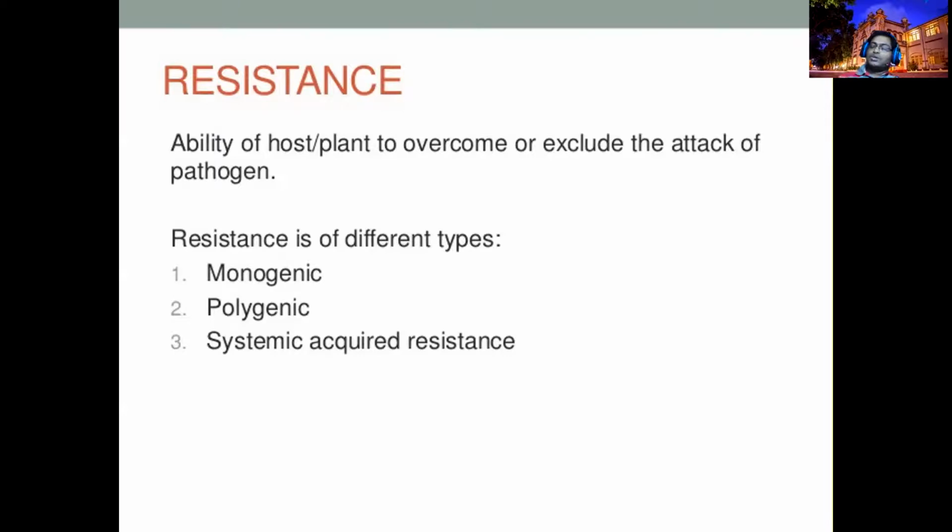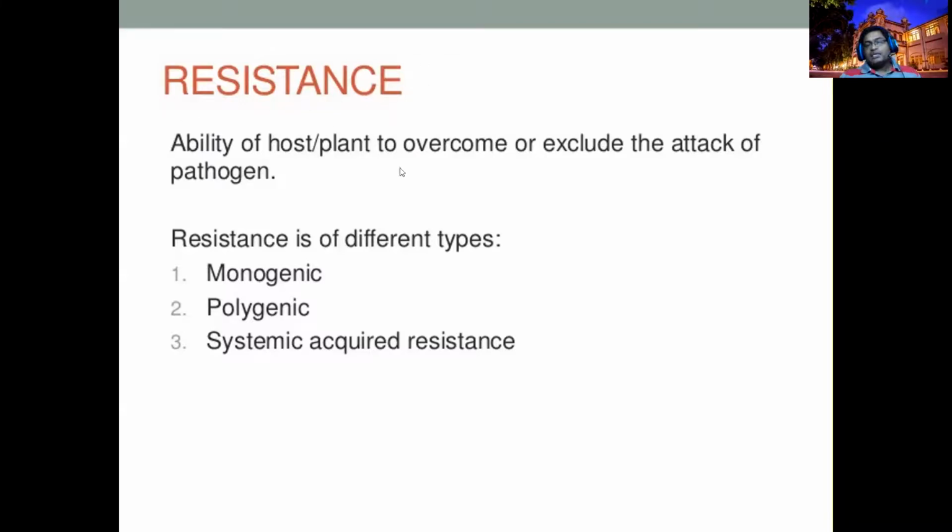Right? So the whole set of genes of an organism we call the genome. 22 pairs plus 1 pair, 23 pairs in the human being, like in 2N. In other higher organisms, sometimes 4N. Ploidy level will vary. 4N plants, sometimes 6N. For example, wheat is 6N, rice is 2N, strawberry is 4N. It varies, right? Ploidy level varies. I think you would have studied this in genetics at an advanced level.